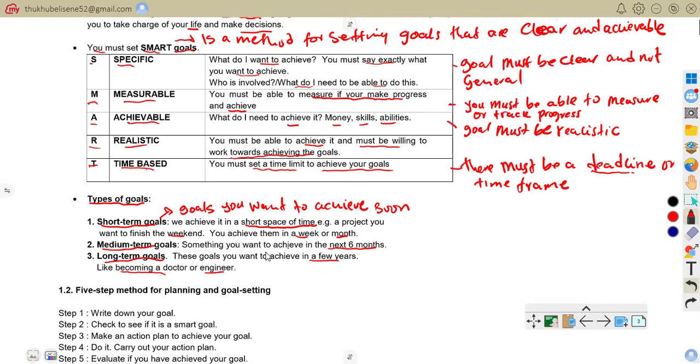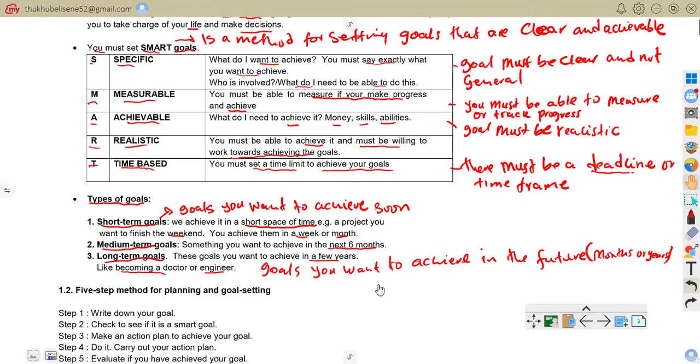So long-term goals are goals you want to achieve in the future, in months or years. So that is that.